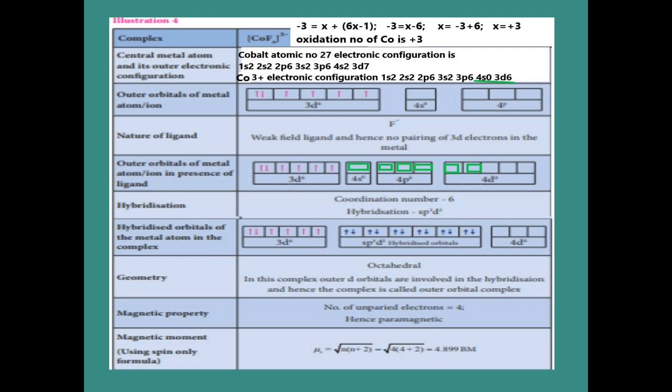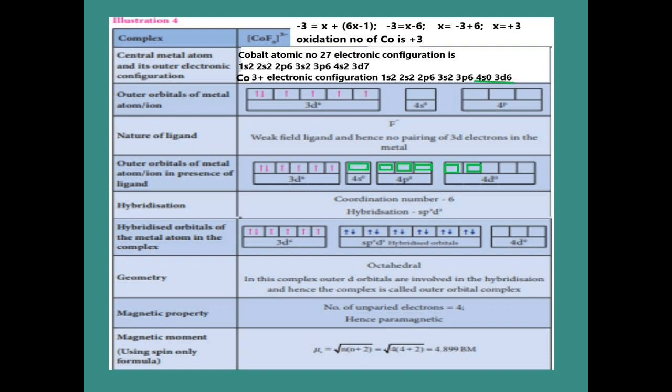Now the hybridization is sp3d2 and the coordination number is 6, which means the geometry is octahedral. We have to see that 4s, 4p, and 4d, the same n alone, undergo hybridization. So when the 4d orbital is used, it is called an outer orbital complex. When the (n minus 1)d orbital is used, it is called an inner orbital complex. Here we have the same n value alone, so it is an outer orbital complex.